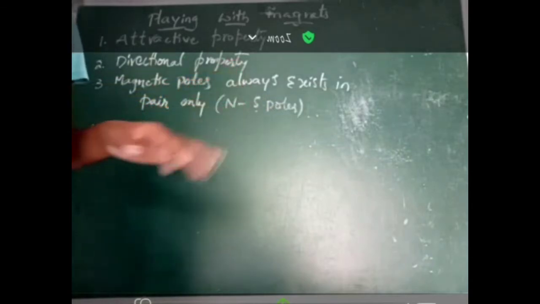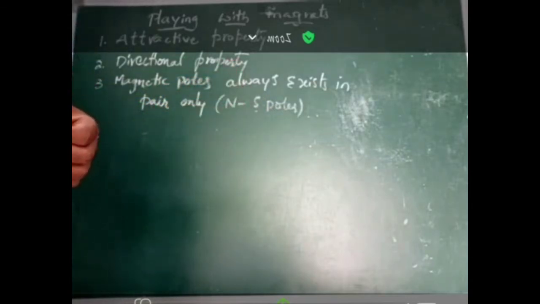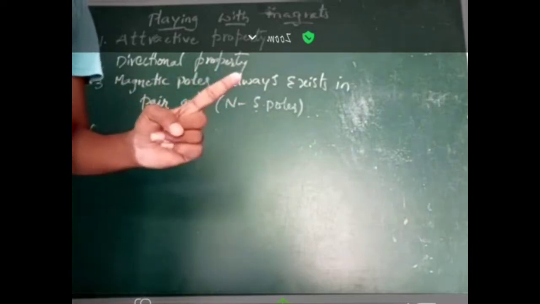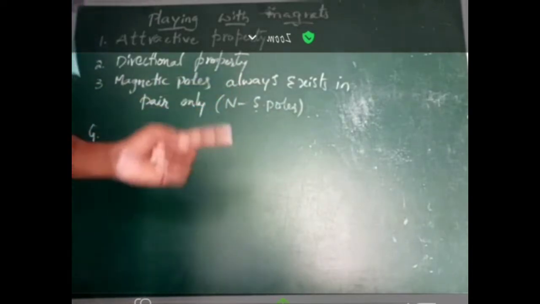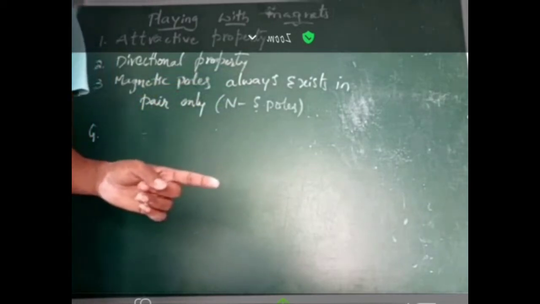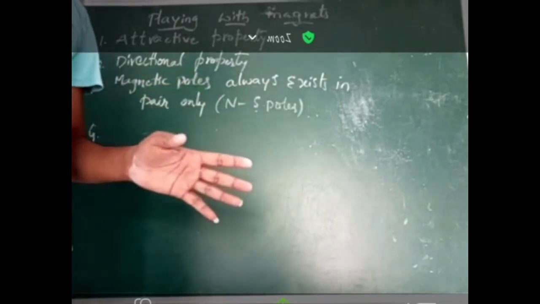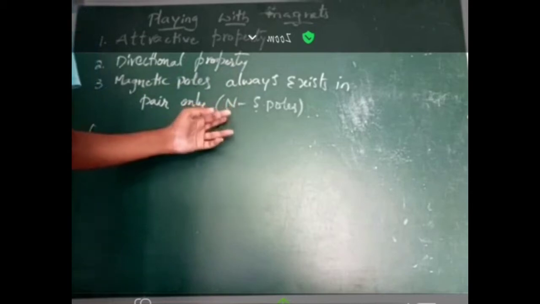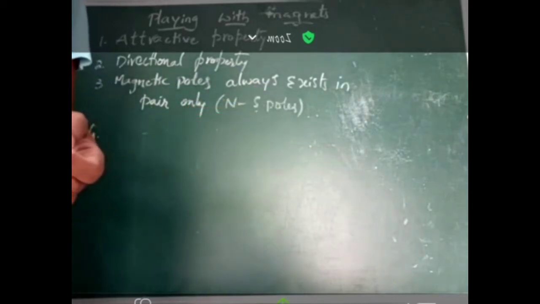Poles always exist in pairs. That means a magnet never exists with a unique pole. It does not contain only one north pole or only one south pole. It possesses both the north and south pole.